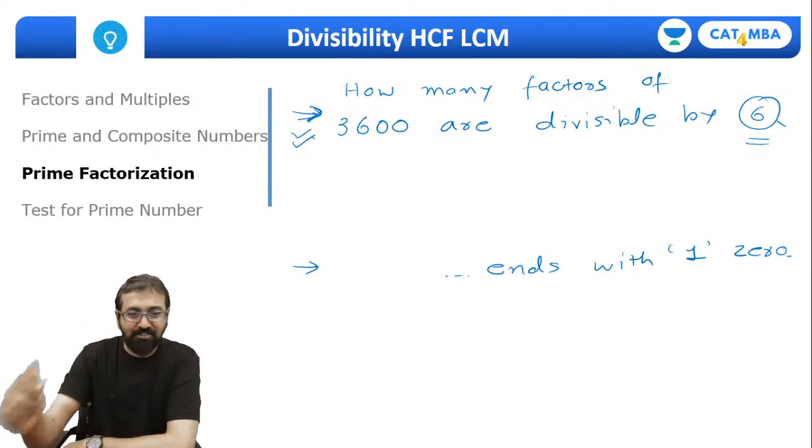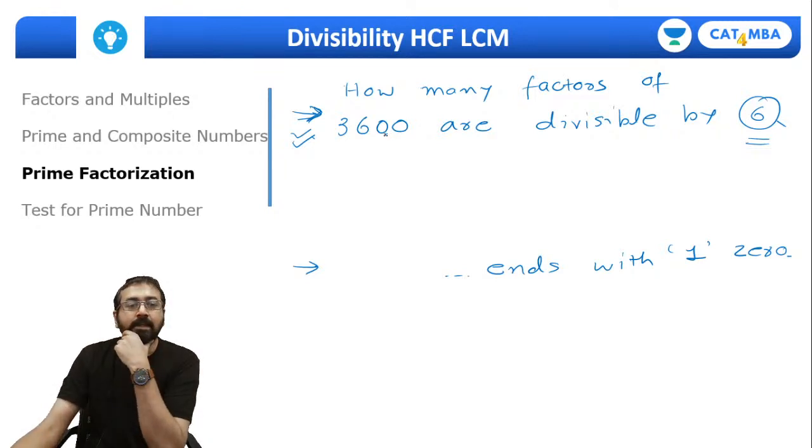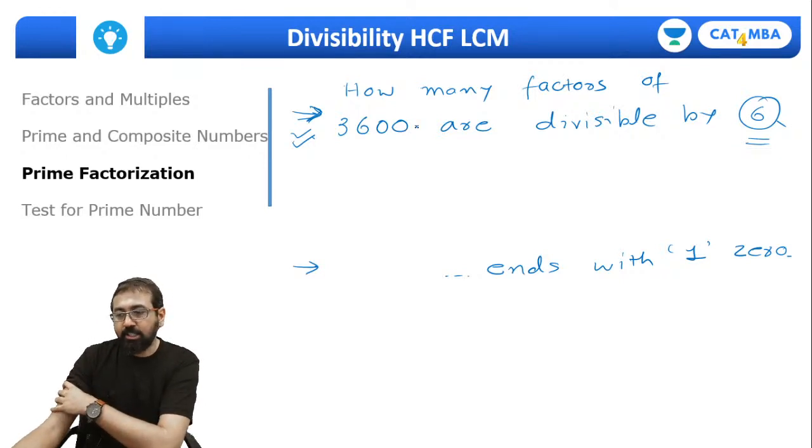Robin is saying 15. Okay, there are 15 factors which are divisible by 6. Is it, Robin? So let me check. 4 and 2, 8, and these are 24. I think it should be 24.